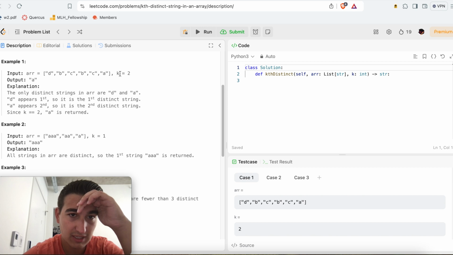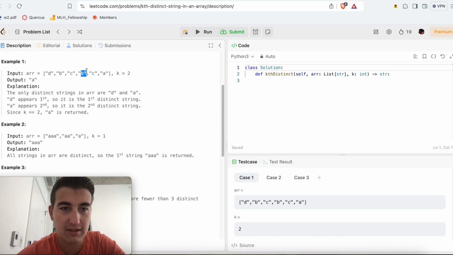Input arr, k equals 2, so what? Output A is, oh, A is not the third. Okay, D, B. Okay, wait, B, so B happens again. Okay, so D, B, C, B, C, A.